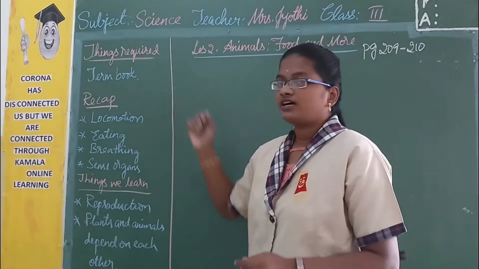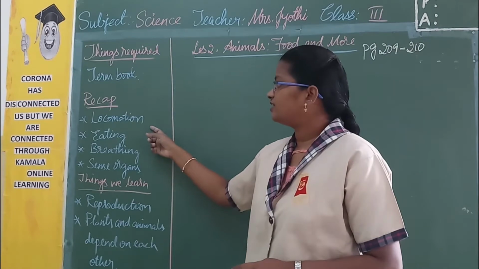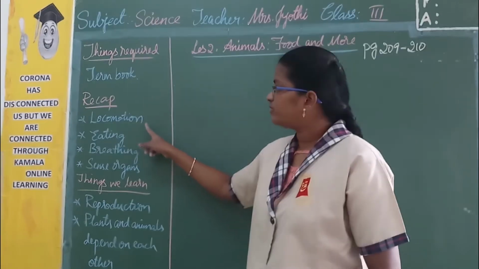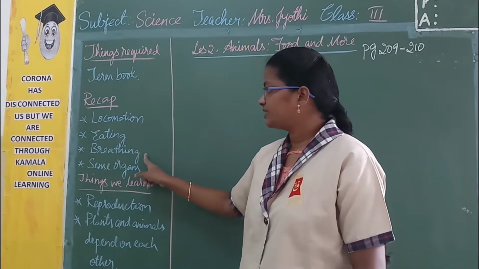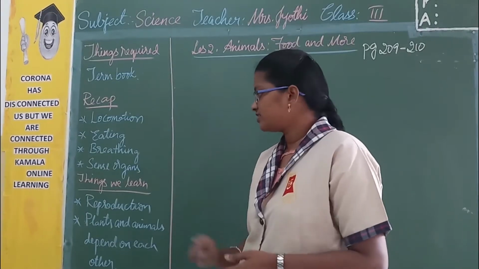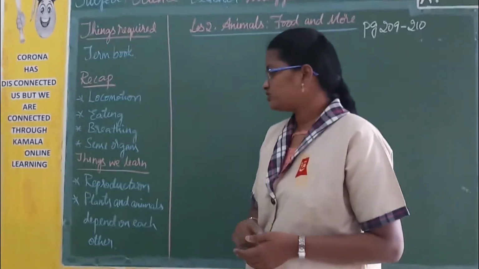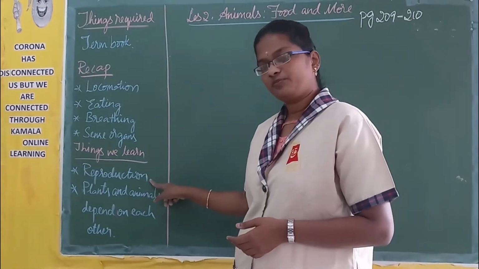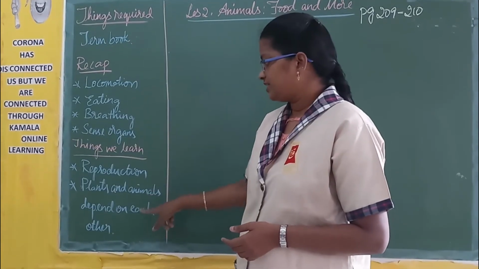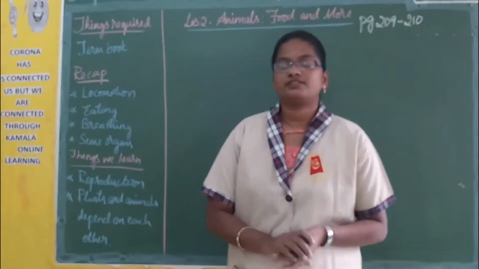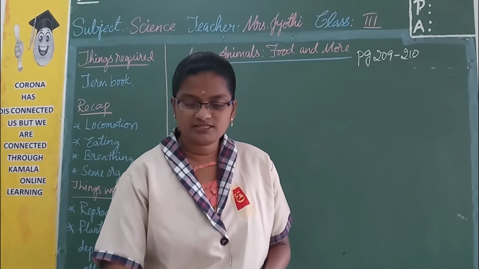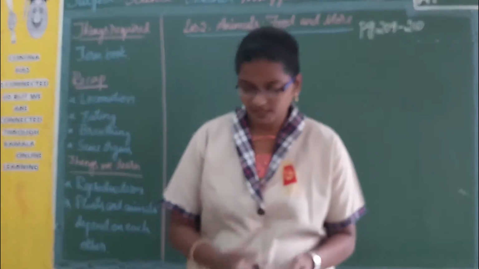And the things required are your term book. In the previous lesson we have learned about locomotion, eating habits, breathing and sense organs. In today's class we are going to learn about reproduction, and plants and animals, how they depend on each other. So once let us just recap the previous one.